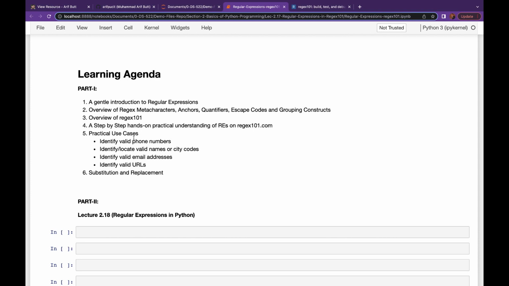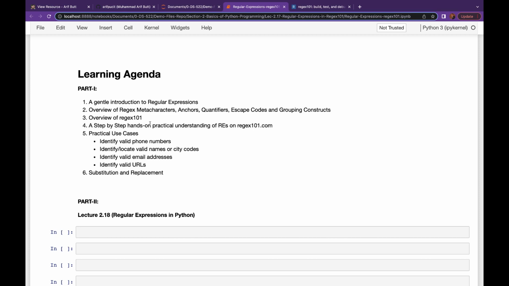So today we will get our hands dirty and practically learn to write our own regular expressions by using a free online interactive tool, Regex 101. My dear students, this will be a step-by-step learning in which we will understand and practice different commonly used meta characters, wildcards, escape codes, quantifiers, and grouping constructs that are used in the regular expression language.